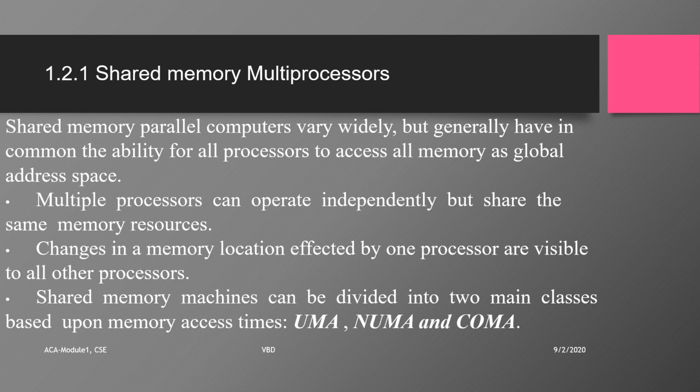Shared memory processors can be divided into the UMA model, NUMA model and COMA model. UMA is the Uniform Memory Access model, NUMA is the Non-Uniform Memory Access model, and COMA stands for the cache-only memory architecture model. These models differ from each other in how the memory and the peripheral resources are shared or distributed among the processors.